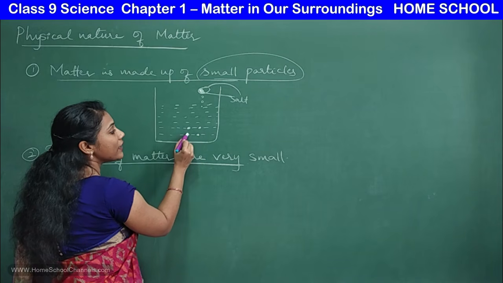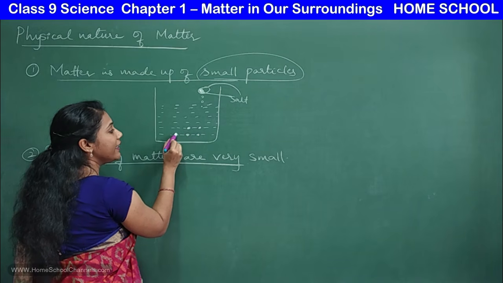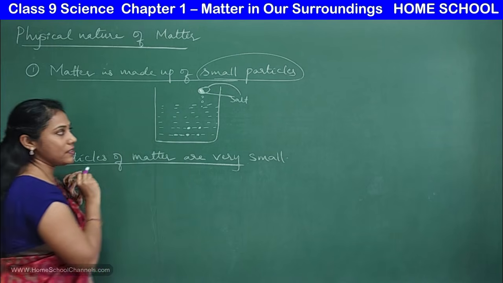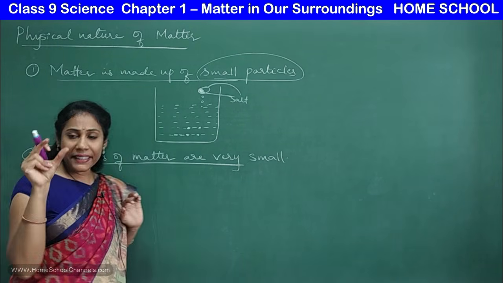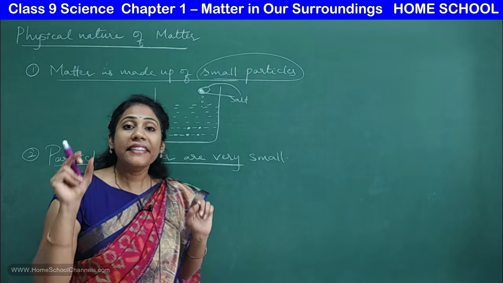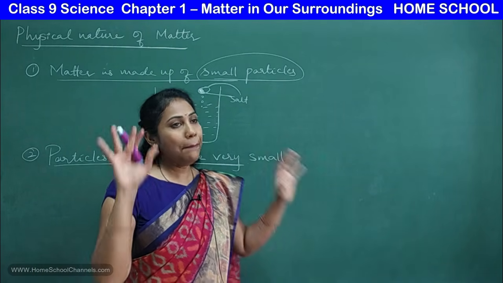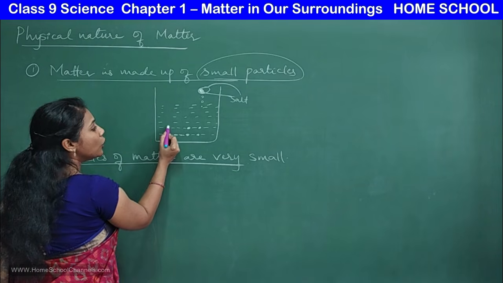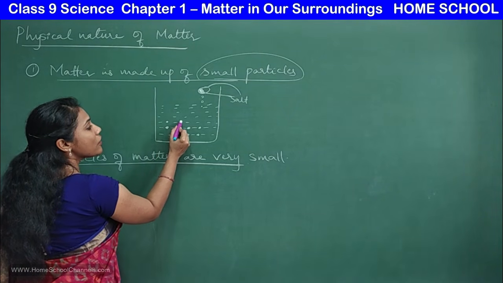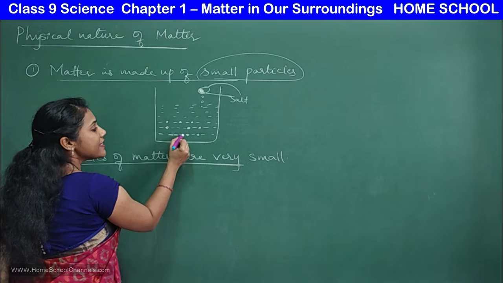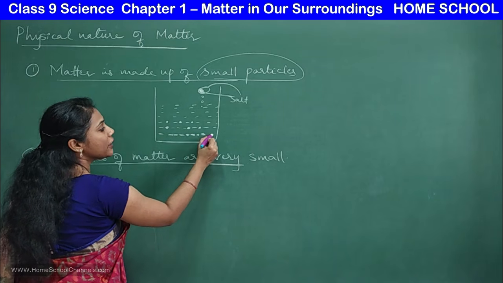The round dots which I am drawing between these lines are salt particles. I added very little salt, and that little salt again broke down into many particles, and it is occupying the spaces of water molecules. These dash lines are called water molecules.